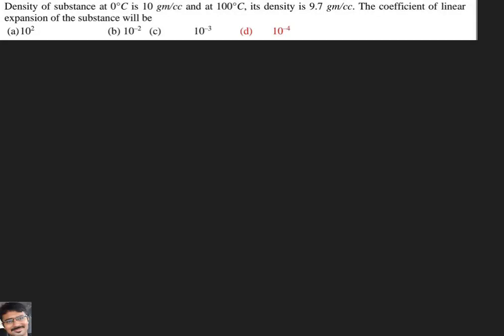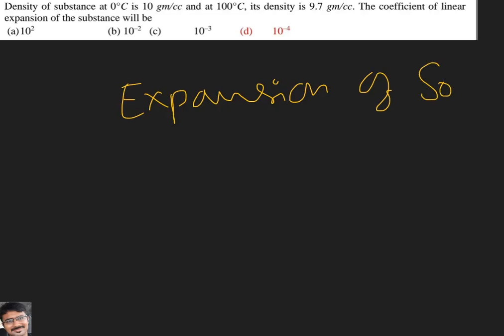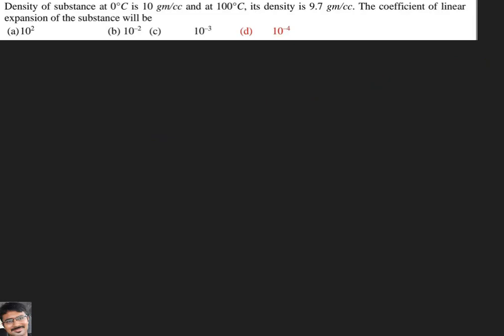Now I am going to discuss a problem related to expansions of solids. If you observe this problem, the data given here is related to density. Observe carefully what they mentioned. Density of substance at 0 degree centigrade is 10 gram per cc, and at 100 degrees centigrade density is 9.7 gram per cc. They are asking us the coefficient of real expansion of the substance. So this is the topic connected with expansions of solids in thermal properties of matter.